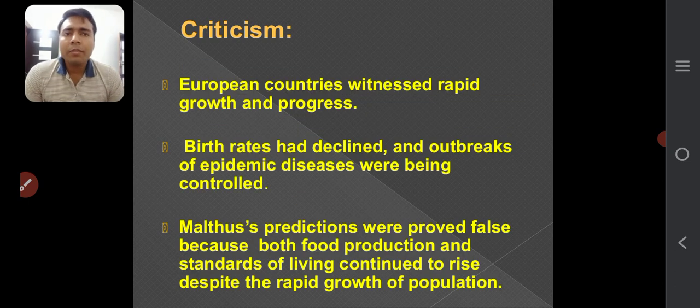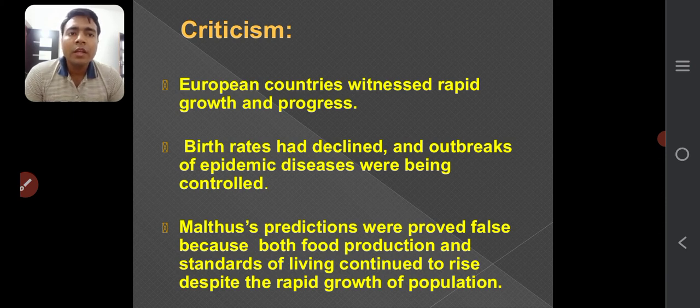Now there is some criticism of Thomas Robert Malthus. The main critics of Thomas Robert Malthus are Marxists, the critics who are in favor of Marxism. European countries witnessed rapid growth and progress. Birth rate has declined and outbreaks of epidemic diseases were being controlled. Malthus' predictions were proved false because both food production and the standard of living continued to rise despite the rapid growth of population. This is the criticism of Malthus.